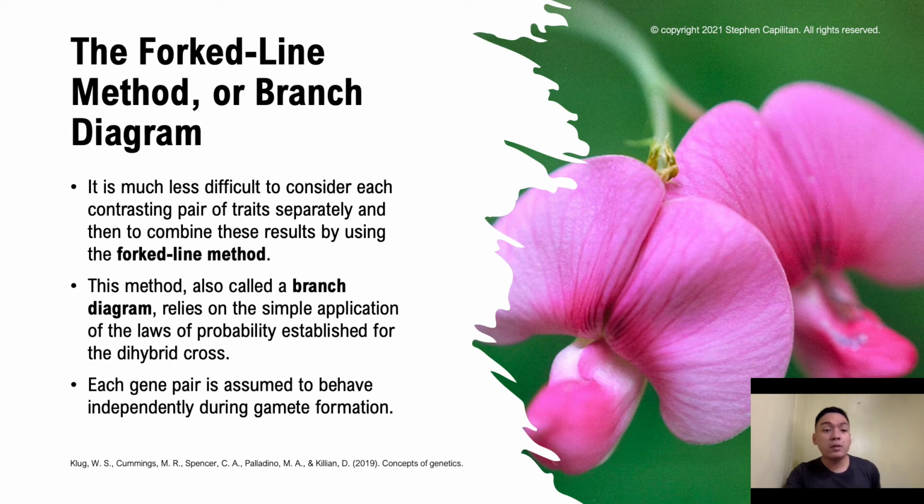This method is also called a branch diagram, because it relies on the simple application of the laws of probability, which is established from the previous cross. We call that the hybrid cross, and each gene pair is assumed to behave independently during your gamete formation.